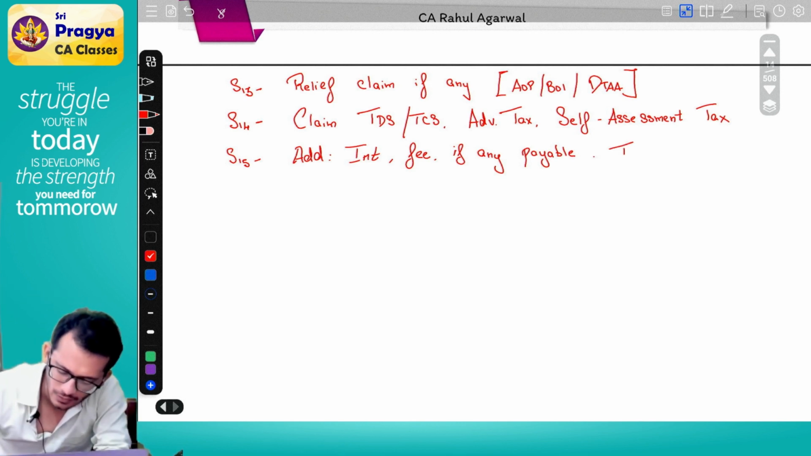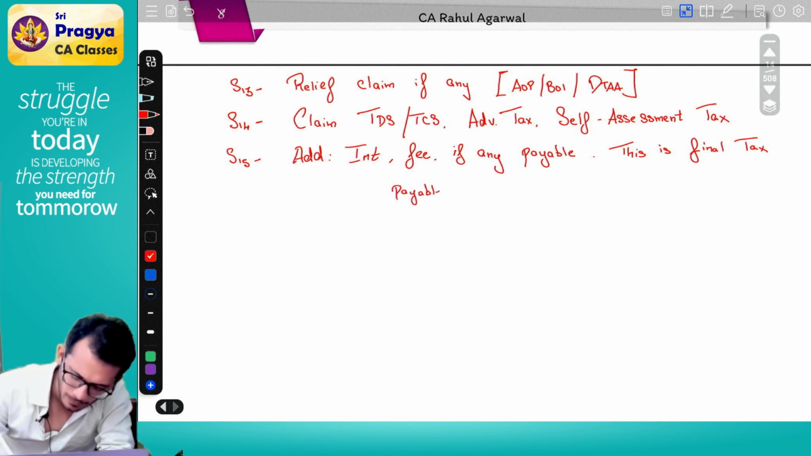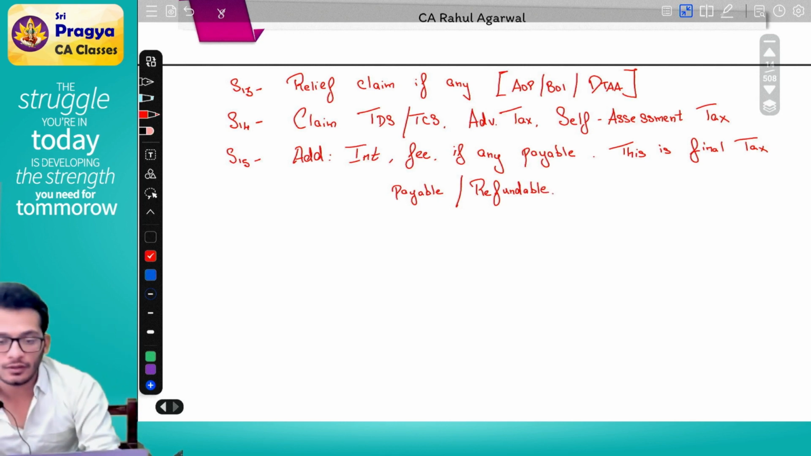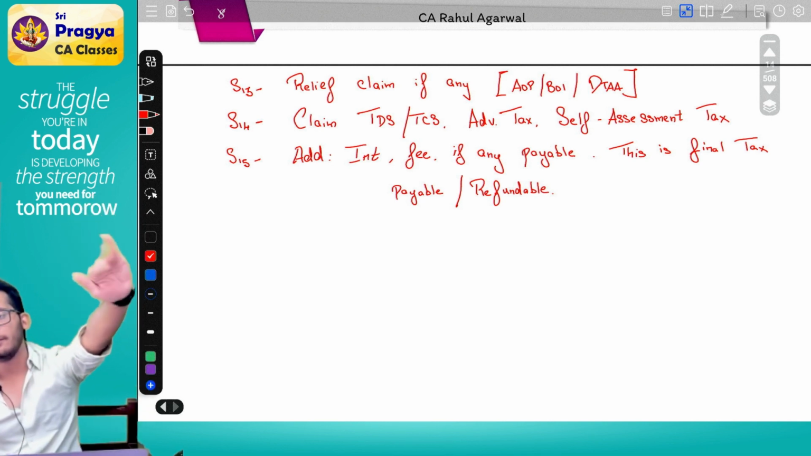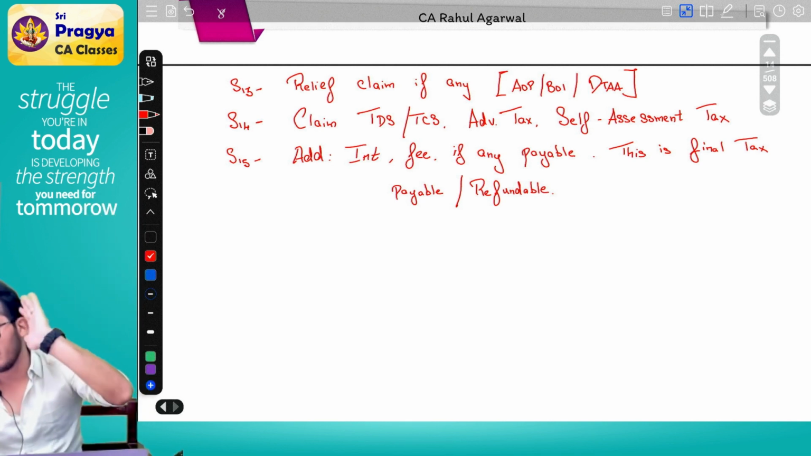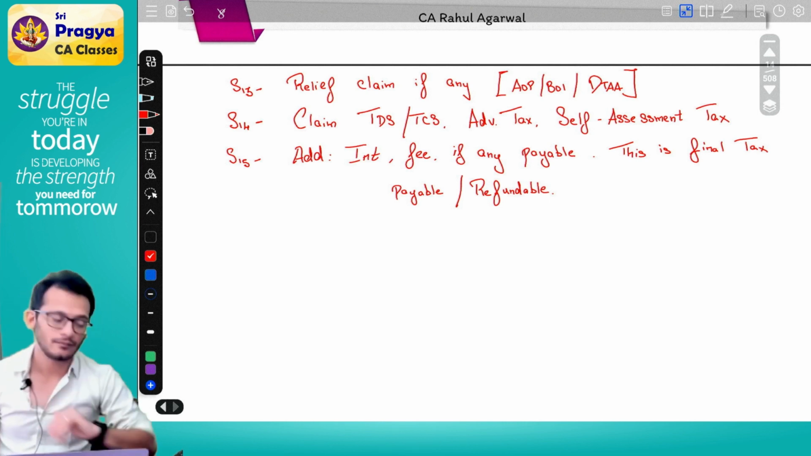This will be called as final tax payable / refundable. This will be called as your final tax payable or refundable. Yes. Now, Rahul, I have had my income. I have computed my taxes. I have paid off the taxes also. Everything is fine. Will I leave it just like that?